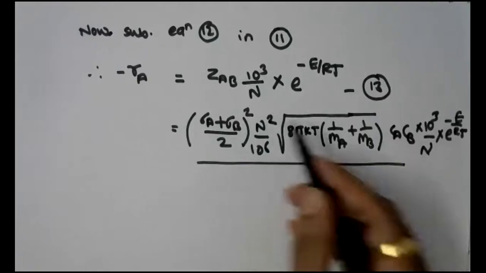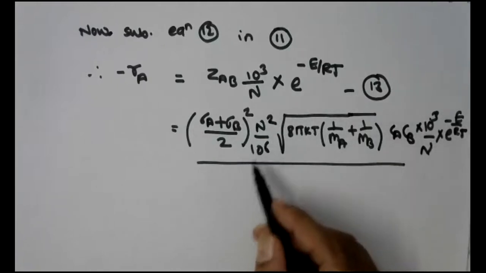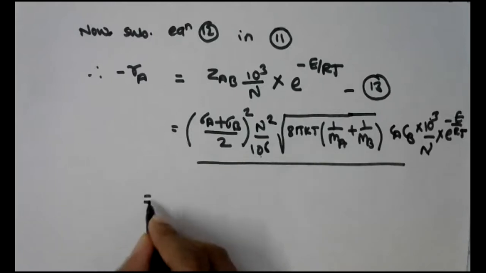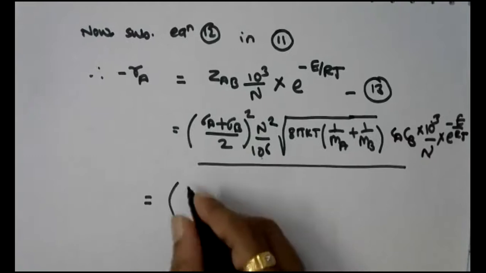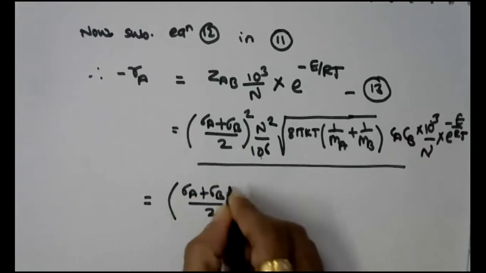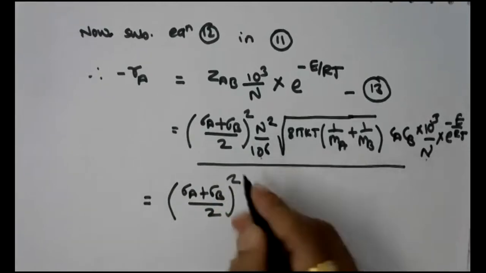N will get cancelled, and 10 raised to 3 and 10 raised to 6 in the denominator. So this can be further simplified as sigma A plus sigma B divided by 2, bracket square. Now N will get cancelled.